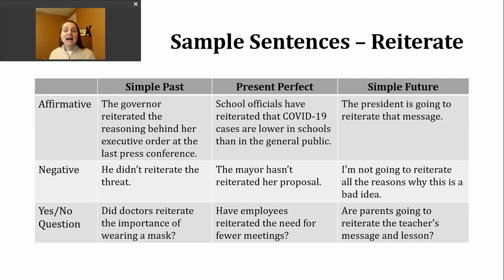So here the sentence begins with a contraction. I'm is just short for I am. And there we've got our form. Am, not, going to, and our base verb.